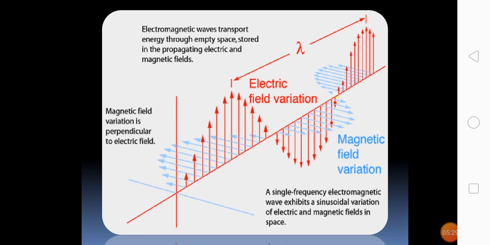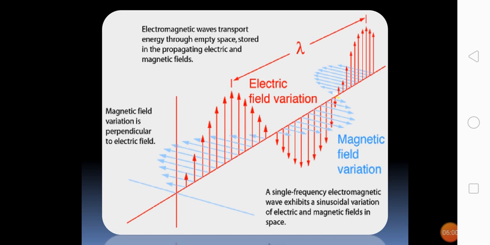So in the figure, it is a vector presentation. It is a representation of electromagnetic radiation moving along the x-axis. The electric field varies in the direction of the y-axis and the corresponding magnetic field varies in the direction of the z-axis. So in most of the cases, the various properties of radiation can be described by considering only the electric vector, but in a few cases, notably in the discussion of magnetic radiation, it is more convenient to deal with the